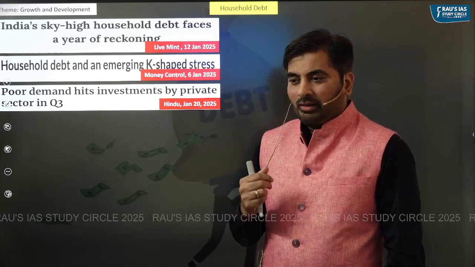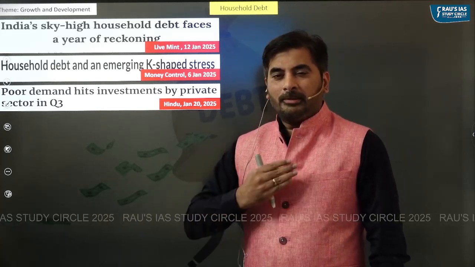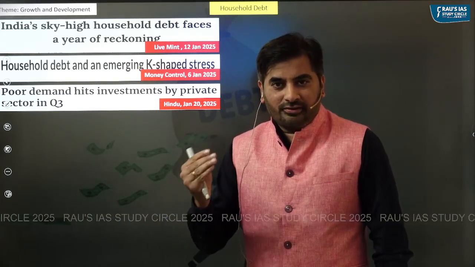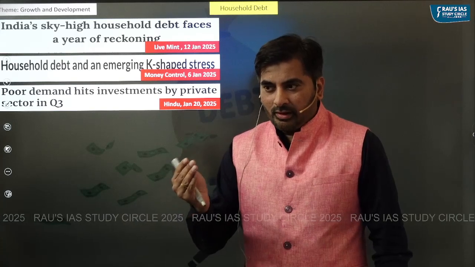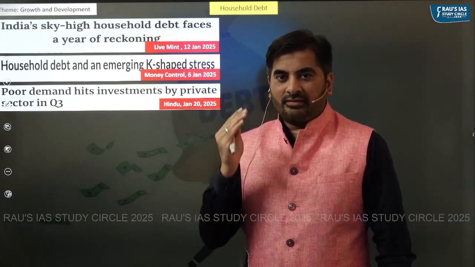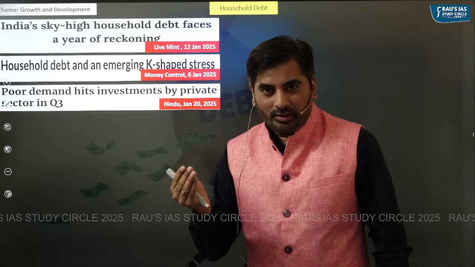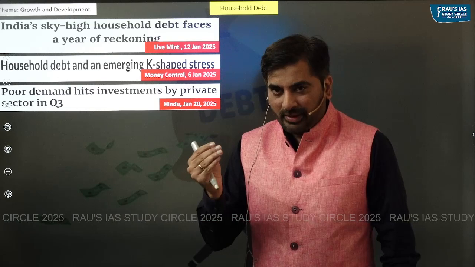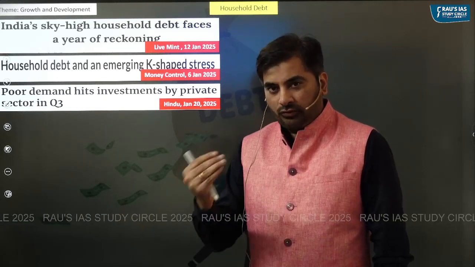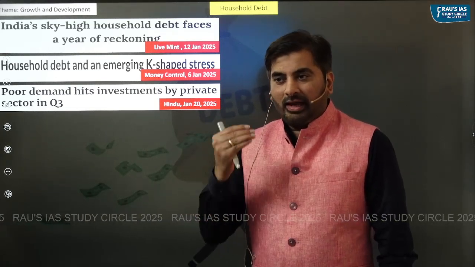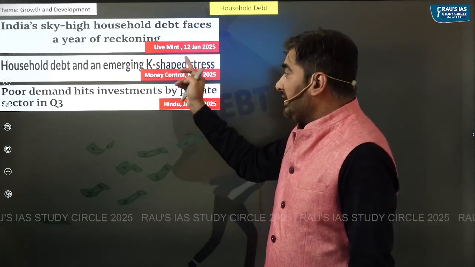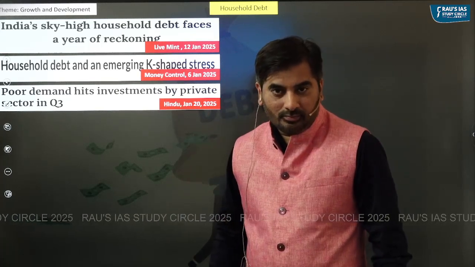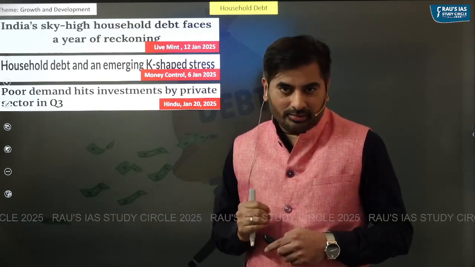Apart from that, all of you must have heard about the sharp rebound of the Indian economy after the COVID-19 pandemic, which is famously called as V-shaped recovery. Just like V-shaped recovery of the Indian economy, it is being said that the households in India, they are showing a kind of K-shaped stress in the overall debt. Why is this article important?